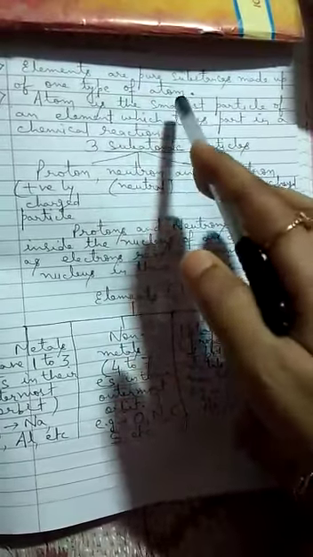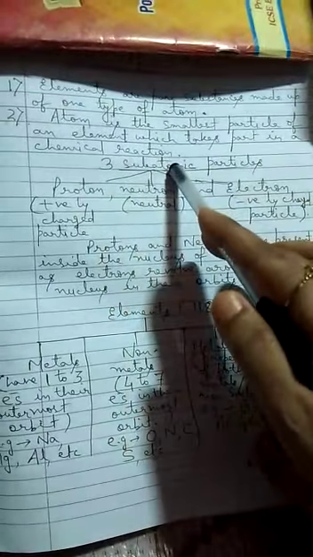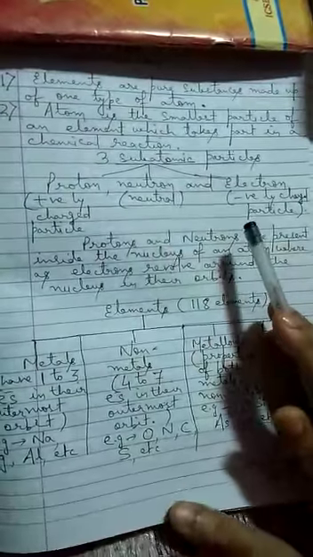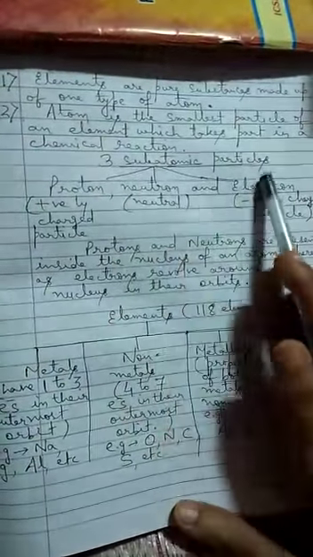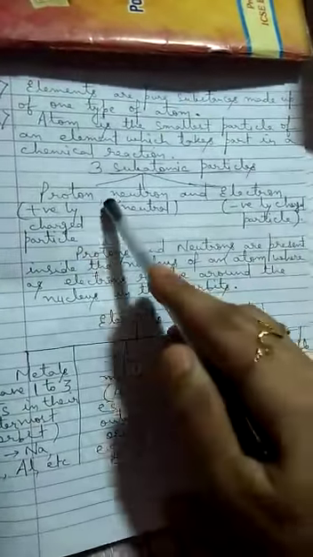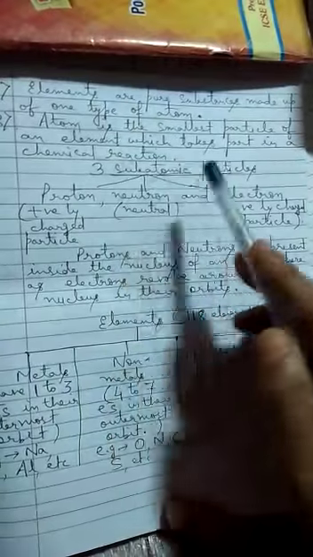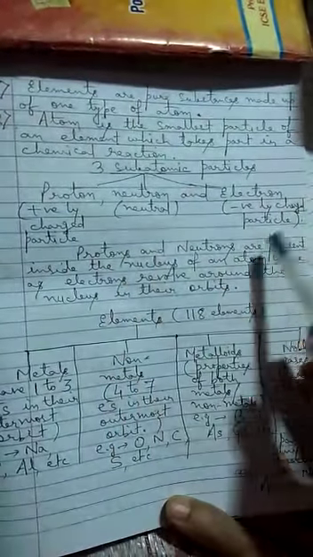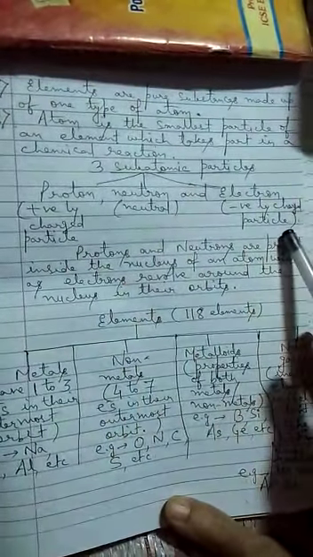We know that elements are pure substances made up of one type of atom which cannot be further divided. Now it's very important to know what is an atom. Atom is the smallest particle of an element which takes part in a chemical reaction. Now atom consists of three particles. So there are three subatomic particles: proton, neutron and electron. Protons are positively charged particles, neutrons are neutral, electrons are negatively charged particles.